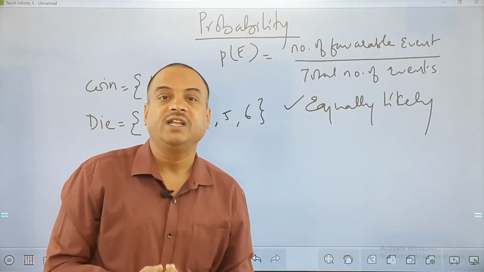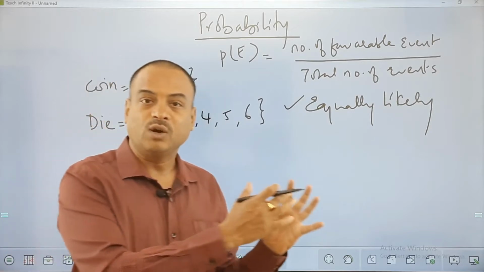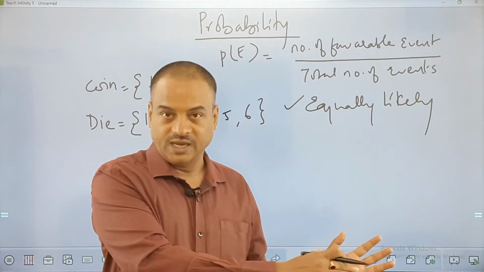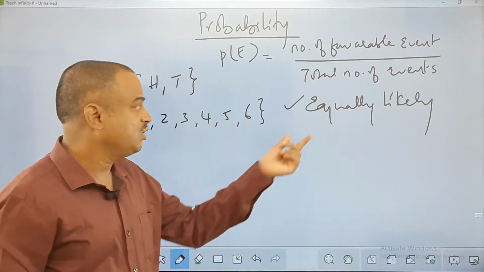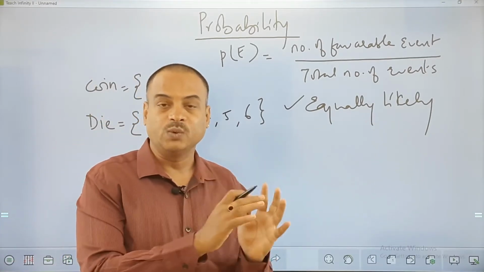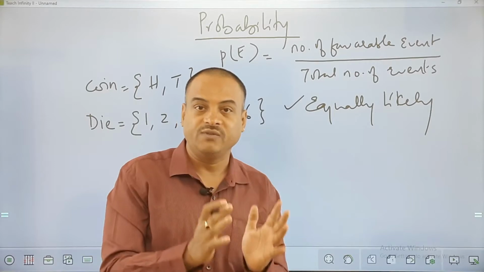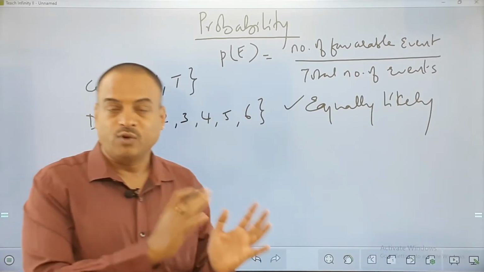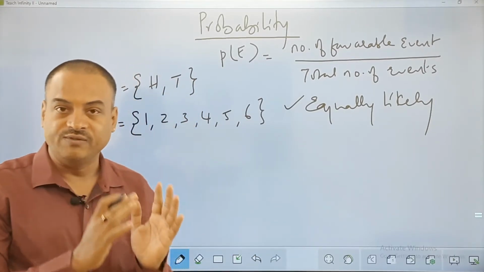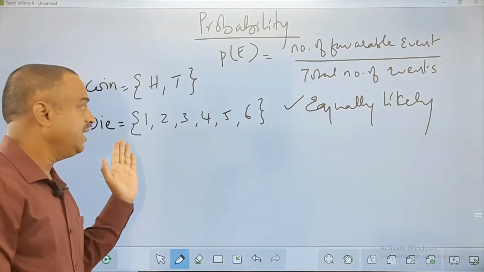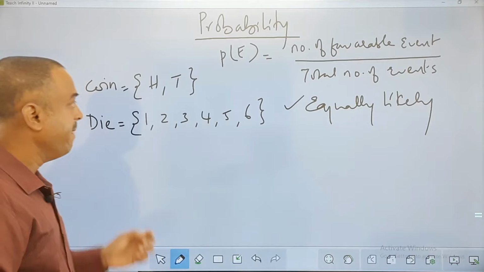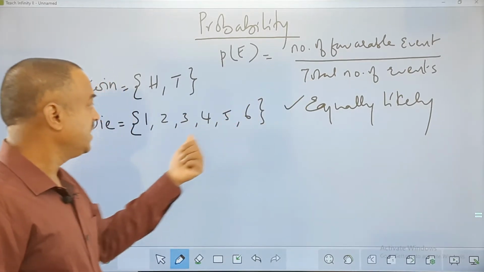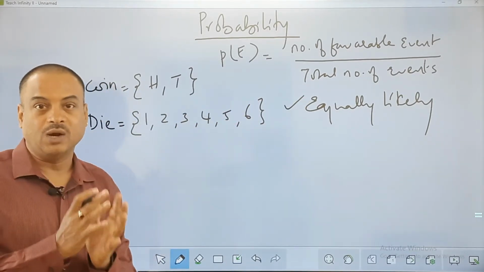Unless it is defined in the question that something is biased, or how it is biased, we should not assume that it is a biased coin. We should assume every time that it is equally likely. That means whenever a coin is tossed, falling a head or falling a tail will have equal chances, and for a die, all faces have equal chances. So this is a major point here.